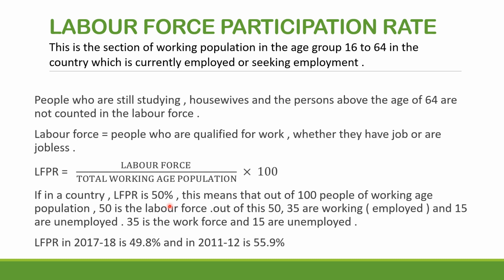So if the labor force participation rate is 50%, 50 is the labor force. Out of this, 35 are working, means they have employment, and 15 are unemployed. They are seeking employment. So 35 is the workforce and 15 are unemployed. So labor force participation rate in the year 2017-18 is 49.8%, and in the year 11-12 it was 55.9%. So you can just compare the rate.